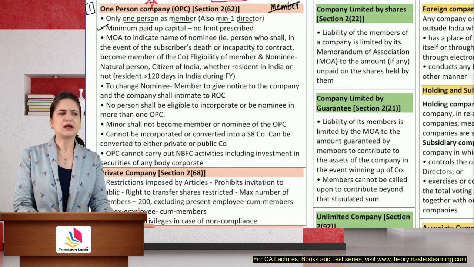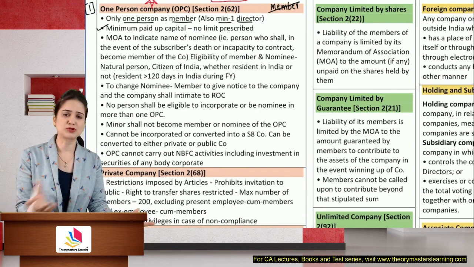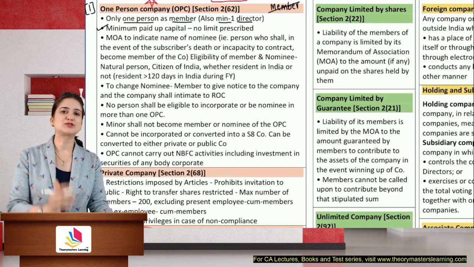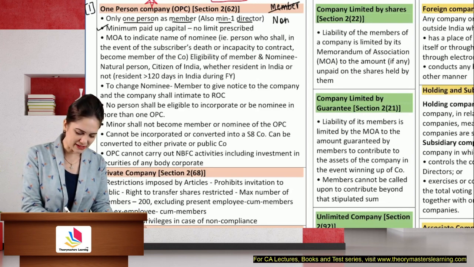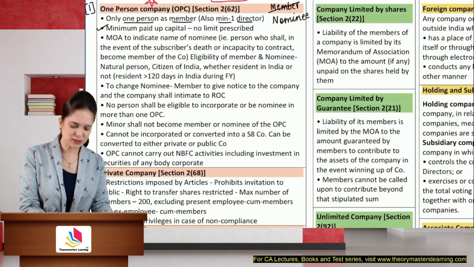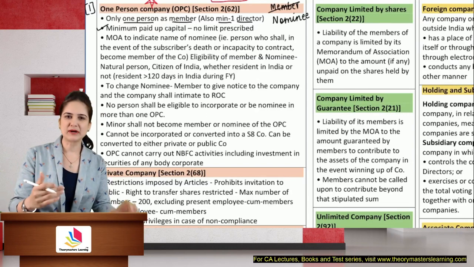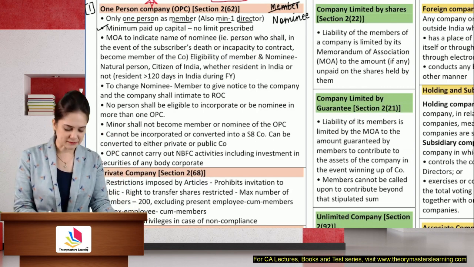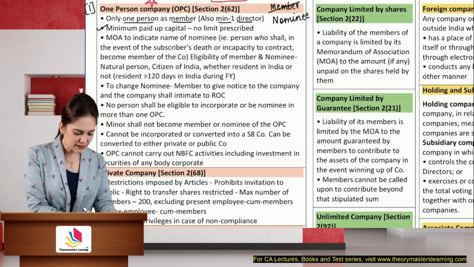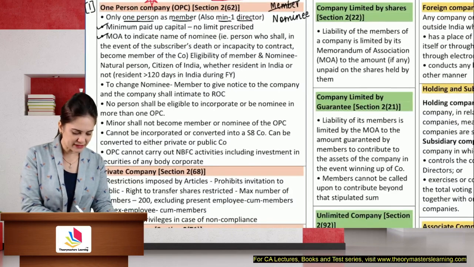He's not capable. Let's say he meets with an accident or goes into a coma. Then who will manage the business on his behalf? We have a nominee. A nominee is a person who will manage the business on behalf of the member in case the member dies or is personally incapacitated to act. The memorandum will indicate, what will it indicate?